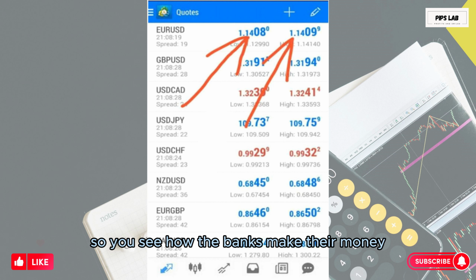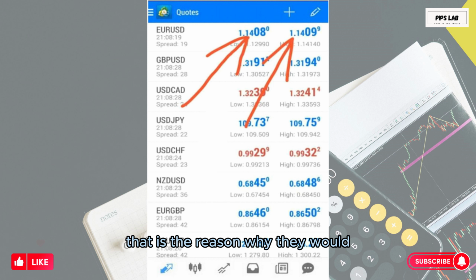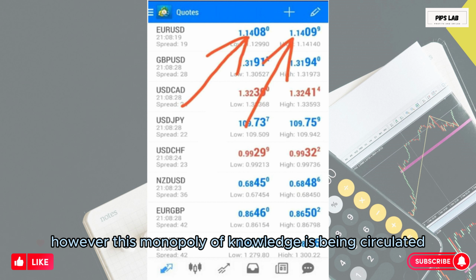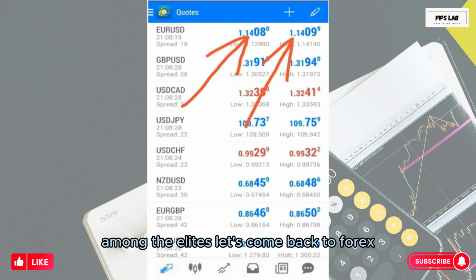So you see how the banks make their money. That is the reason why they would never want you to learn Forex. Foreign exchange is so liquid that it can change your fortune around in just a few months of trading. However, this monopoly of knowledge is being circulated among the elites. Let's come back to Forex.